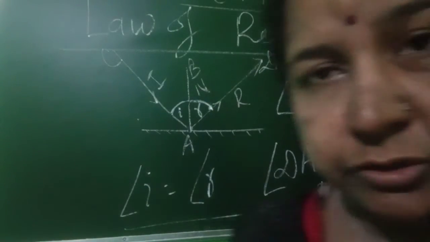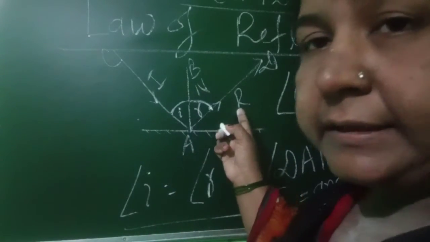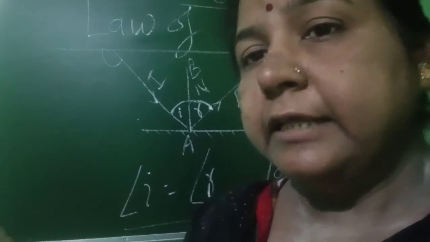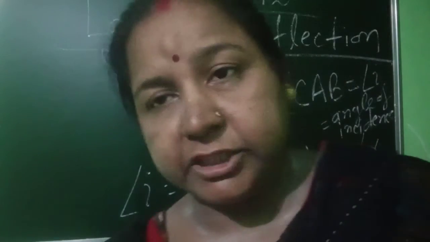These are the two laws. That is, first law, you know that incident ray, reflected ray and normal lie in the same plane, and second law, that is, angle of incidence is equal to the angle of reflection. Okay.